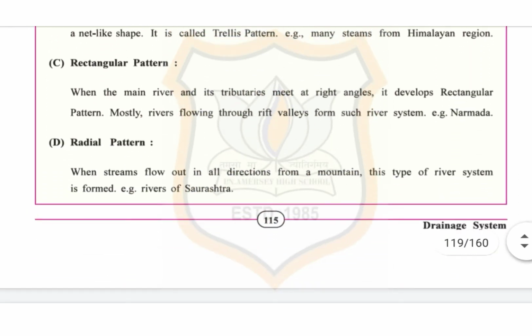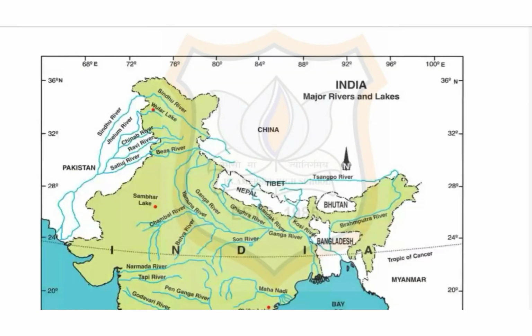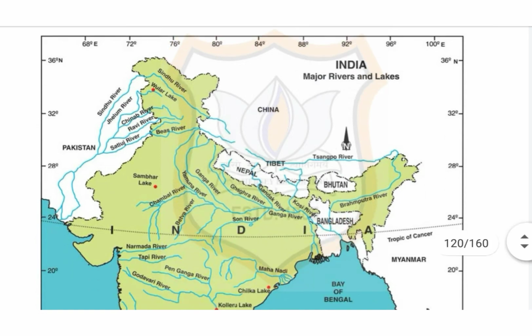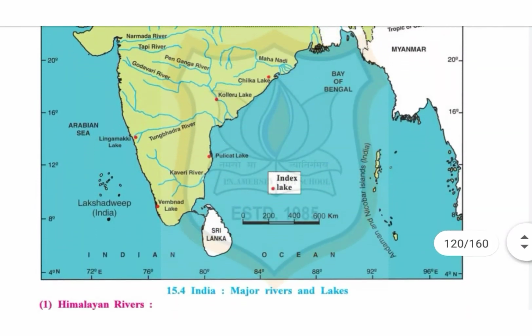Now, the fourth one is radial pattern. In this drainage pattern, the rivers flow outward from one central hilly region. Radial pattern is found in the rivers of Saurashtra. Now students, you can see the map given in your textbook, India's major rivers and lakes. You can see it.